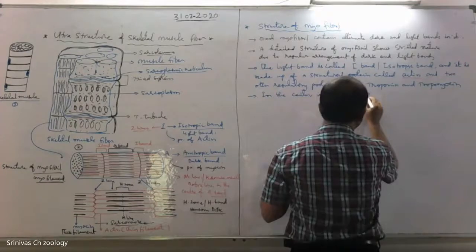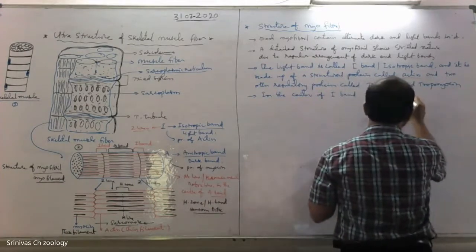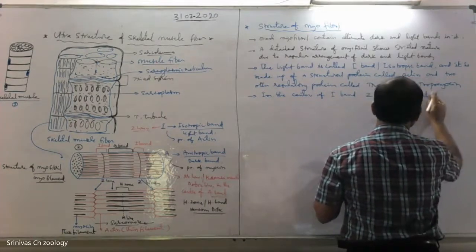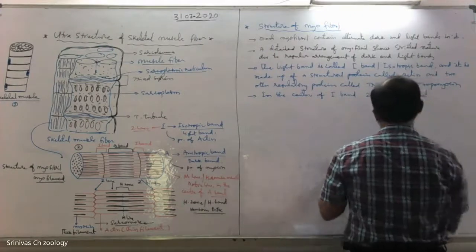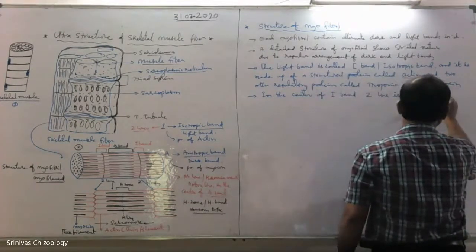Z line is present. Z line is present here.